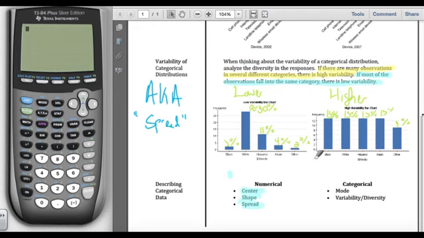With categorical data, we use the mode as our center. Again, the highest bar. And we've got the variability, which is the spread. We do not describe the shape of these bar graphs because they can be placed in any order.